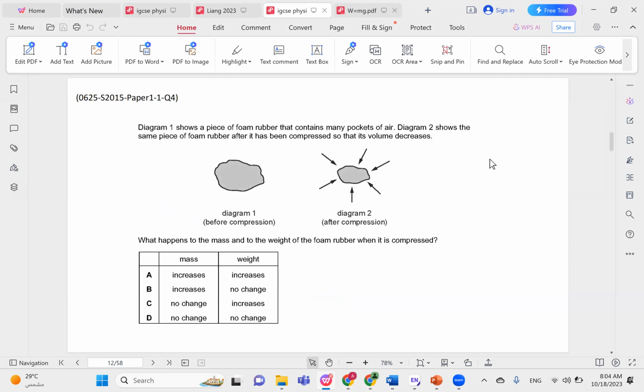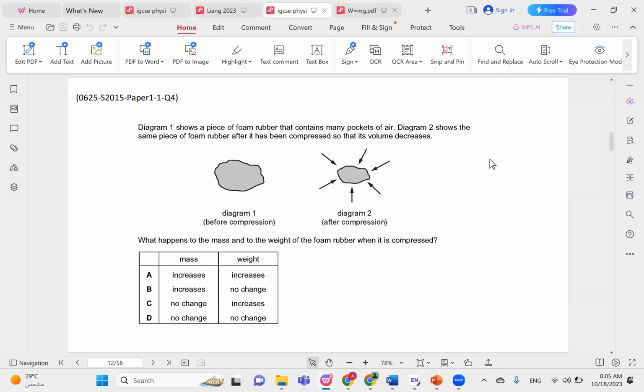The diagram shows a piece of foam rubber that contains many pockets of air. Diagram 2 shows the same piece of foam rubber after it has been compressed so that its volume decreases. What happens to the mass and to the weight of the foam rubber when it is compressed? So the idea here is to understand that mass does not change when the shape of an object changes. Mass can be looked at in two ways, and this is important.